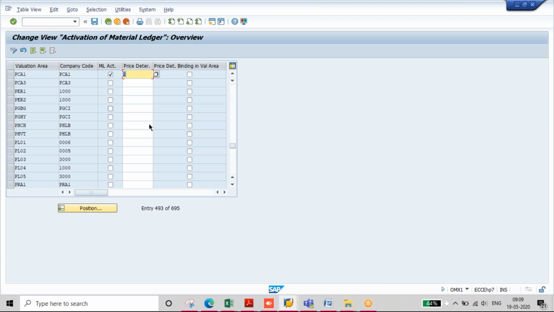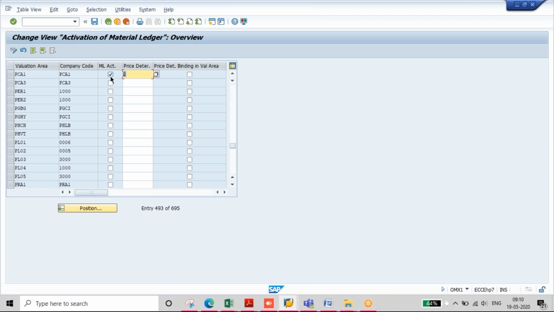Suppose under your company code there are multiple plants assigned. Then you need to activate material ledger for all the plants. You cannot keep a few plants activated for material ledger and a few plants not activated. In such a case, material ledger will not work, because when we are doing business, we will obviously do stock transfers from one plant to another plant.